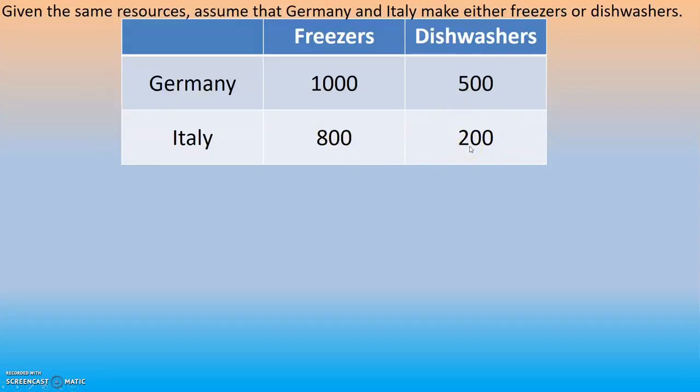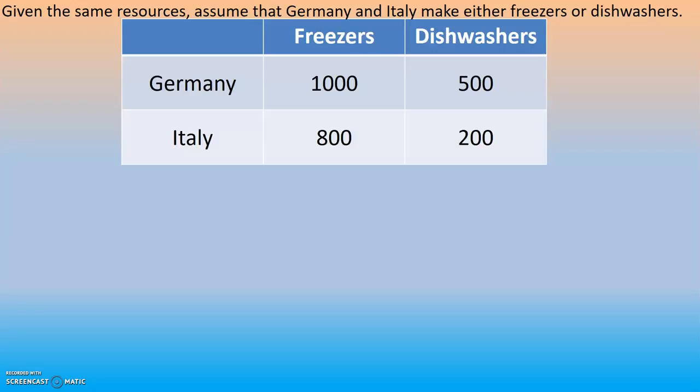So the first step is going to be absolute advantage. Who is the best at making freezers? Clearly it's Germany, who can make 1,000 freezers. Who is the best at making dishwashers? Clearly it's also Germany, as they make 500 dishwashers compared to Italy's 200. Does that mean that Germany should make all the stuff and the Italians should sit around and have French bread? No, not so much. We need to figure out who has the lowest opportunity cost for producing these goods. So the first step is to get these numbers into a manageable size so that we can set up some proportions.